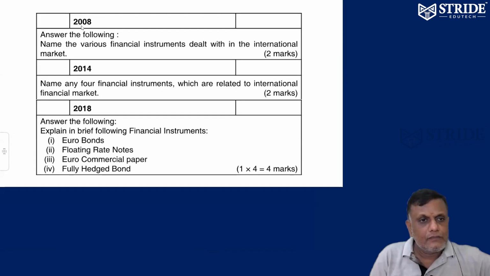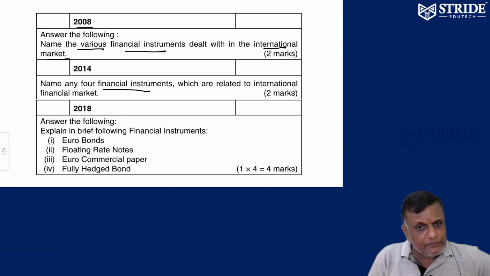Next one. Name the various financial instruments dealt with in the international market. Name any four. Examples: Euro bonds, floating rate notes, ECB, fully hedged bonds. In the international financial market you can raise funds through Euro bonds, floating rate notes, Euro commercial paper and fully hedged bonds.